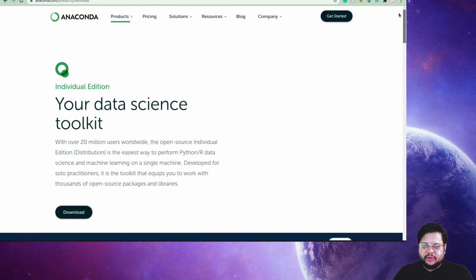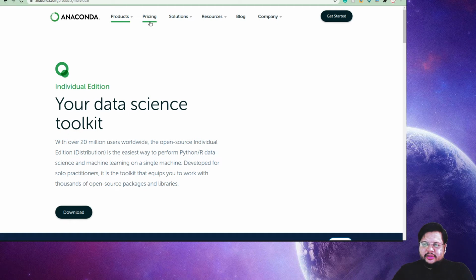If you have a good computer, you can just download this, and you won't have to take further steps for creating a new environment or for downloading additional libraries. And if you want to install something, there is a graphical user interface to download new libraries, so that also makes things easy.